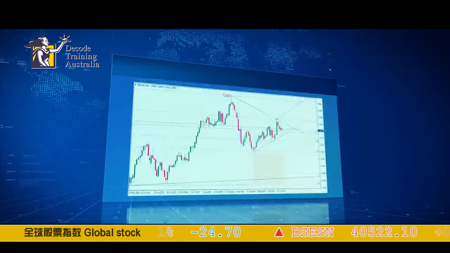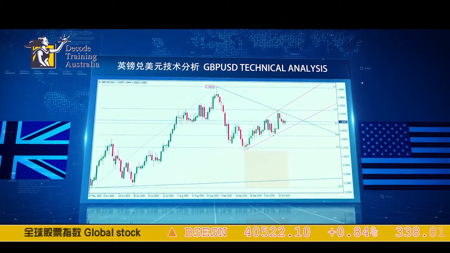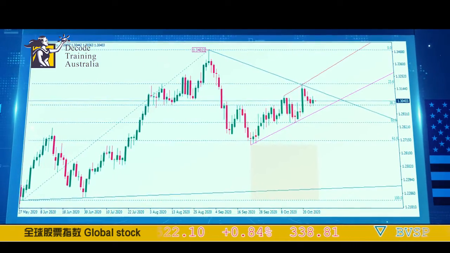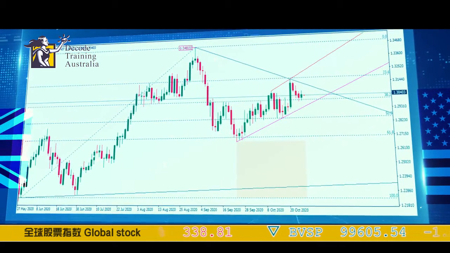Okay, now let's move on to the pound USD analysis. The Great Britain pound slid down against the US dollar on Wednesday, decreasing the price of the pound USD to less than 1.3100, ahead of the release of BOE Asset Purchase Facility news. Now, the pound US pair is currently hovering around 1.3040.